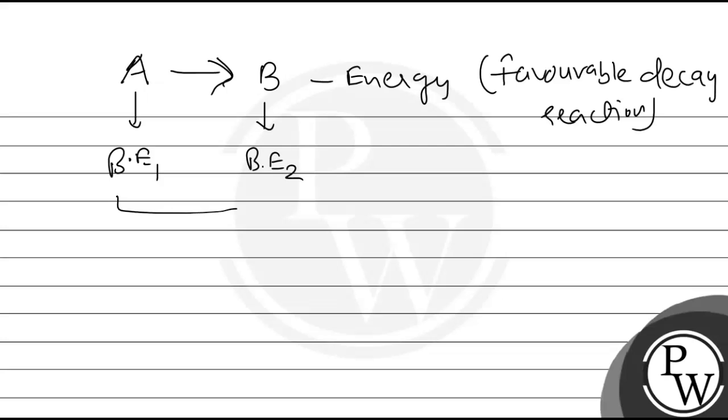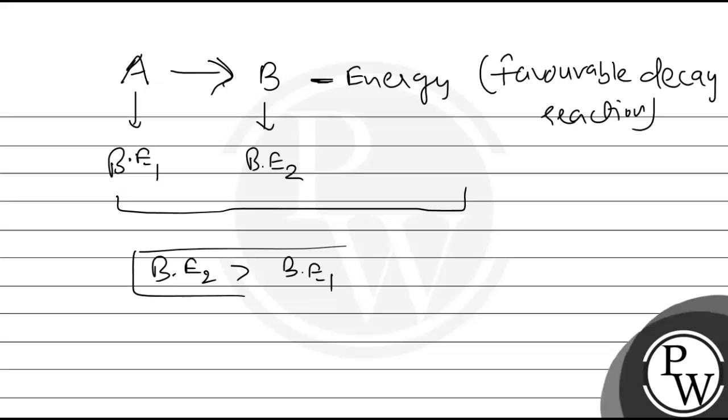If some energy is released, to balance out the energy on both sides, binding energy 2 should be greater than binding energy 1. From this result, we can say that in a favorable decay reaction, the binding energy of the daughter nuclei will always be greater than that of the parent nuclei.